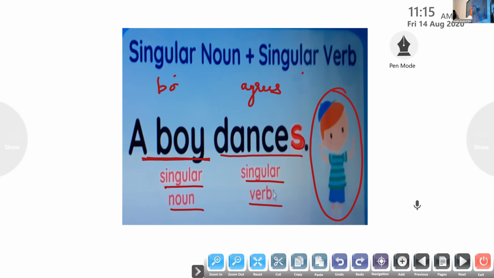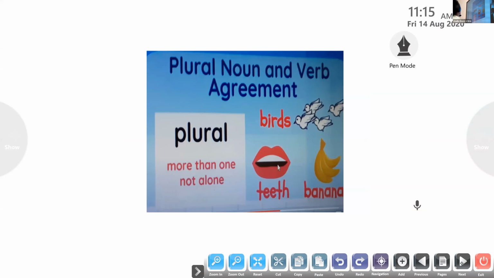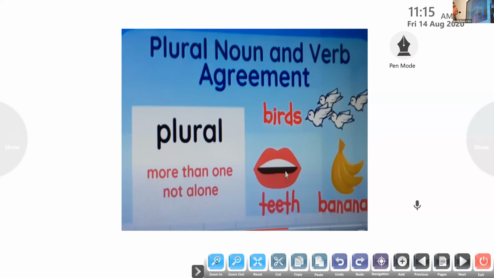If this team is bowling, this team has to bat. Okay, so here no S, but here there should be an S. Okay, clear? I hope it is clear to all of you. If it's clear, put a thumbs up, children. This is a rule we need to learn. It is a very, very important rule we have to learn throughout.